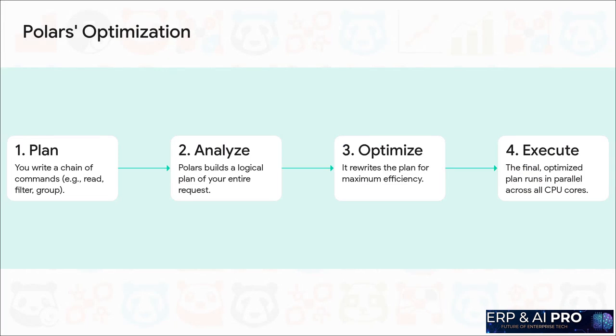And this is where it gets really clever. Polars doesn't just run your code, it thinks about it. It acts like a smart database. So you give it a whole chain of commands, right? Read this file, then filter for these values, then group by this column. Polars looks at that entire plan and asks, what's the absolute fastest way to get this done? For instance, instead of reading a whole massive file and then filtering, it's smart enough to only read the rows it actually needs from the disk to begin with. That's called predicate pushdown, and it's just one of its many tricks. It does all this optimization automatically and then unleashes that super efficient plan across all your cores.